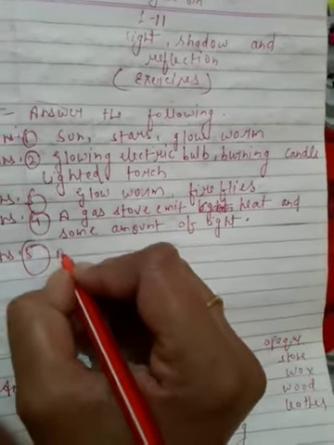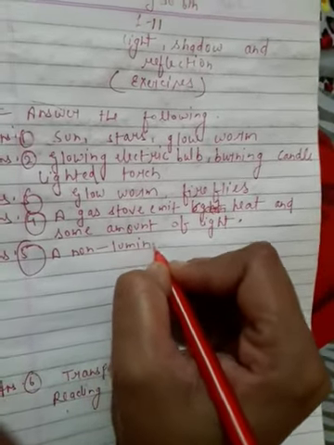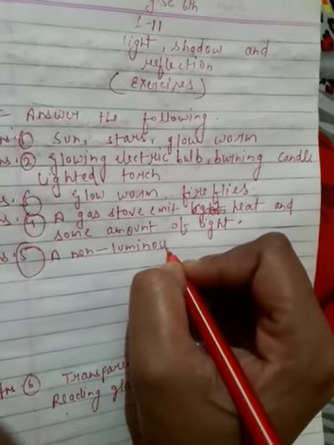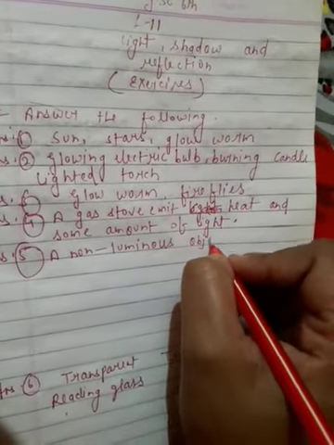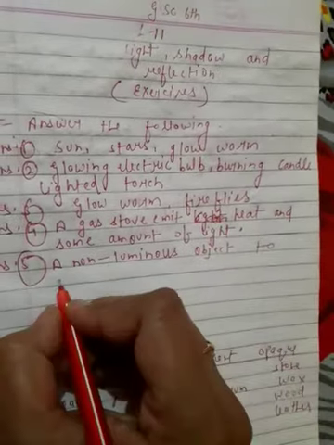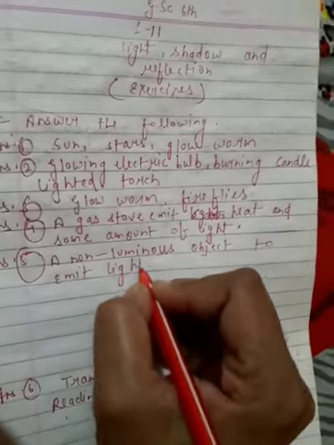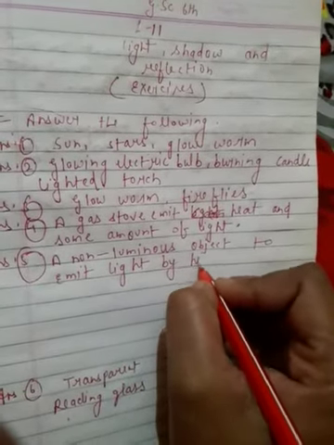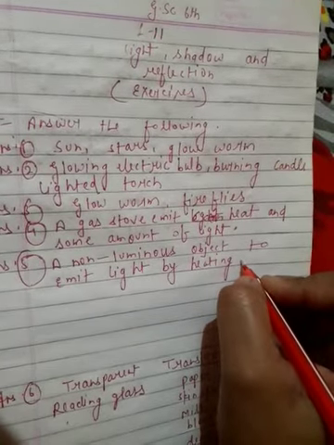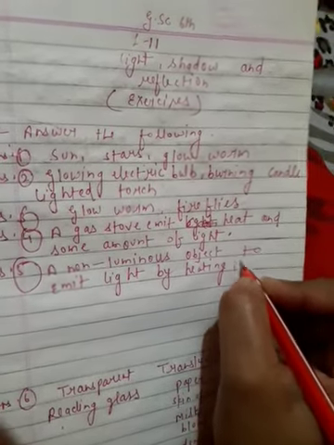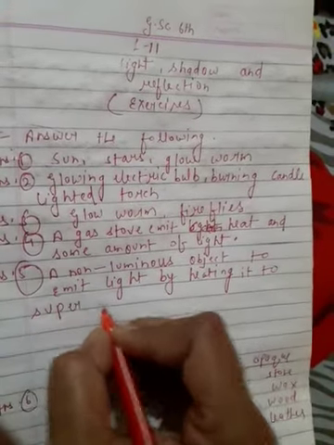A non-luminous object emits light by heating it to a super high temperature.